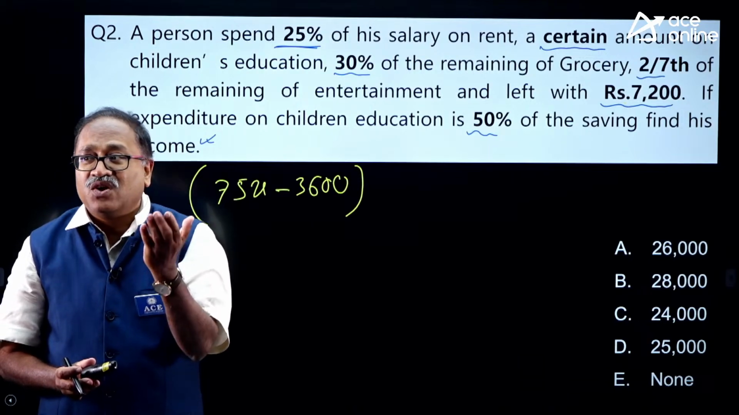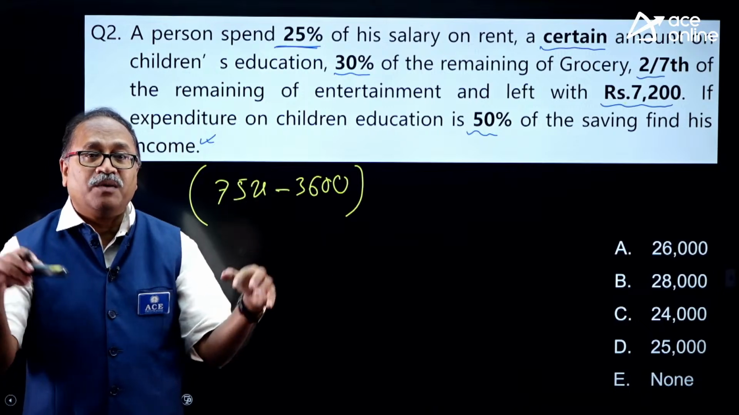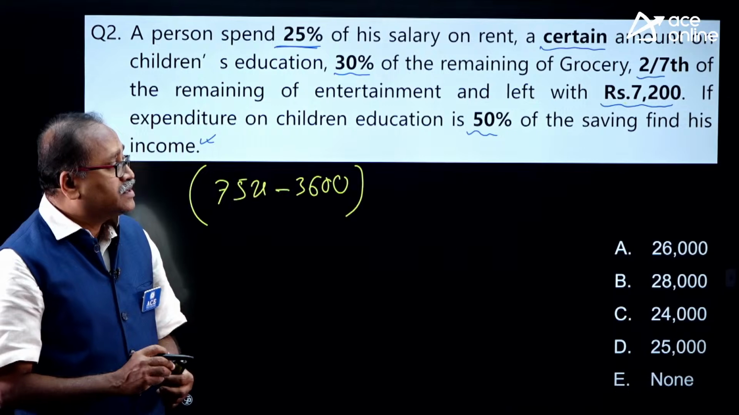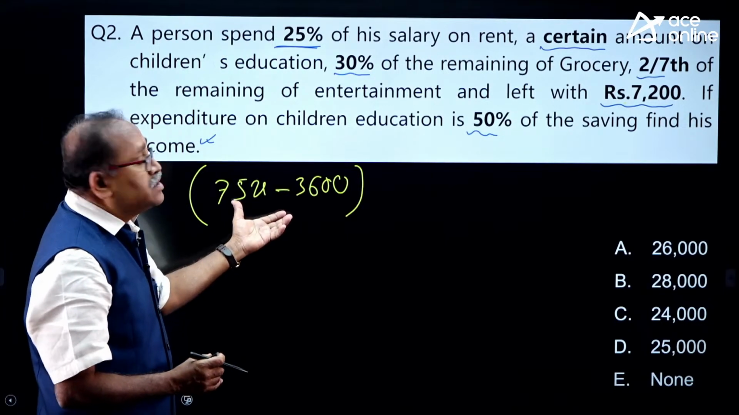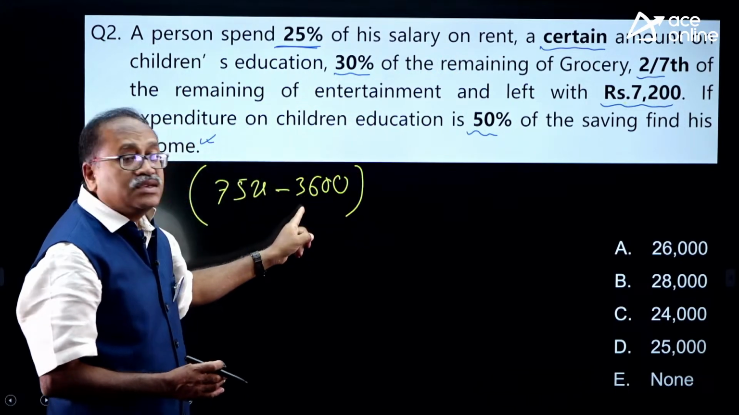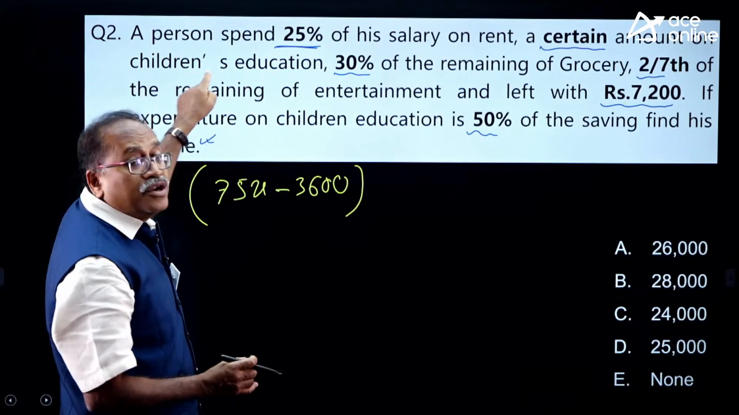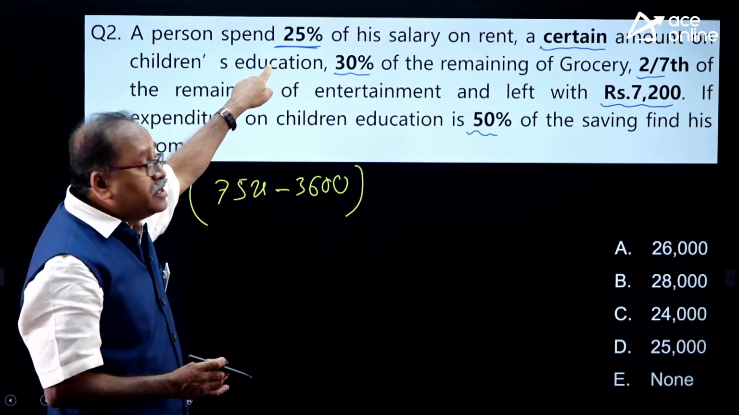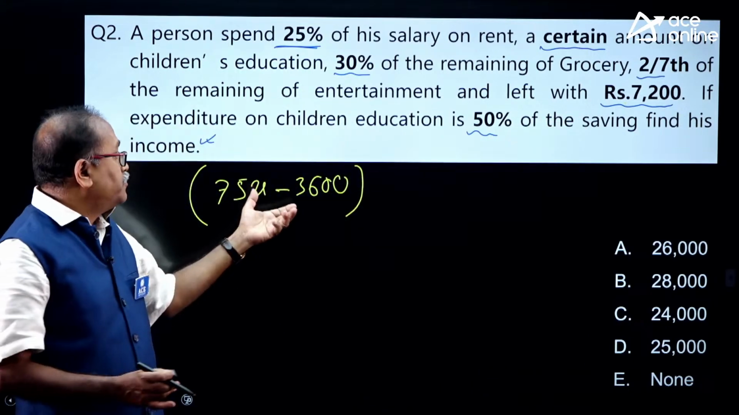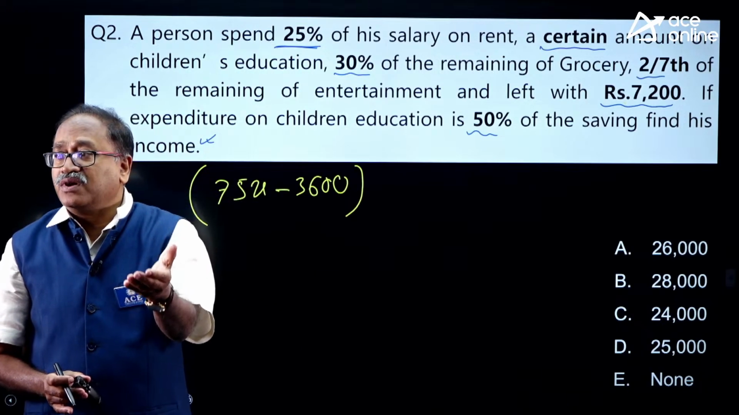Will you try this? All the questions will be very healthy, and your concepts will get open. Application part you will learn a lot. Come on, try this. That is 75x minus 3,600. Where does this 3,600 come from? His amount on children education is 50% of the saving, and the saving is 7,200. From there it comes, and after that you can apply the remaining part, and you know how to apply it.